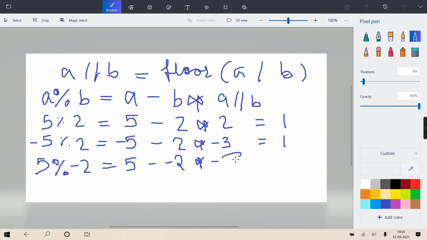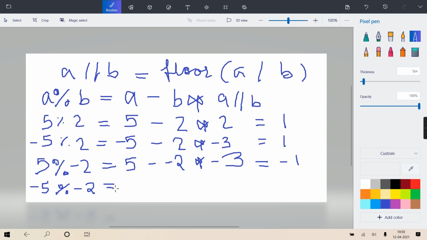Minus 3 again? Yes. Okay, so now, but here there are 3 minus signs, so it will become 5 minus 6, which is minus 1. Can you see the answer is total? And if you want, I'll write a C program or a C++ program and I'll show you. Okay? And last is minus 5 modulo minus 2.